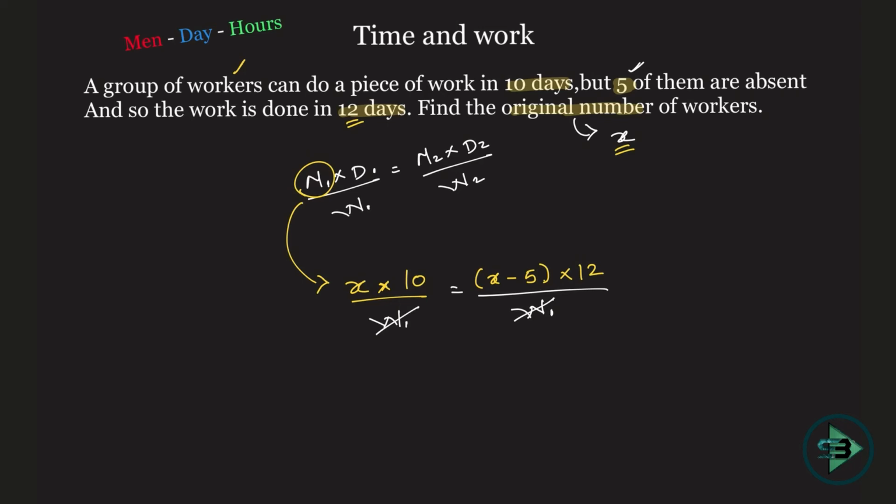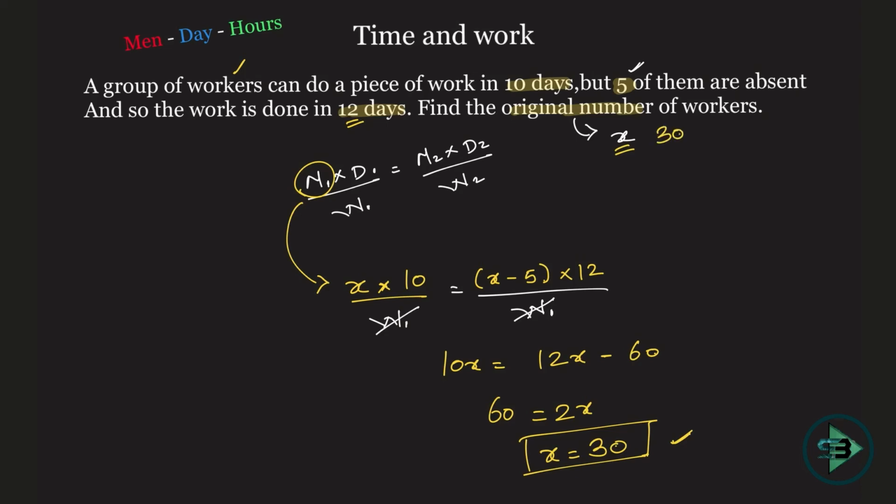What is the answer that I get here? 10x is equals to 12 into (x minus 5), which is 12x minus 60. So 12x minus 10x is nothing but 2x. 2x is equals to 60. So x comes out to be what? 30, and that is my answer. Correct. Let's just see if we solved it correctly. This is 12x minus 10x, which is equals to 2x is equals to 60. Correct. X is equals to 30. Okay. So that's how. So the original number of workers were 30.